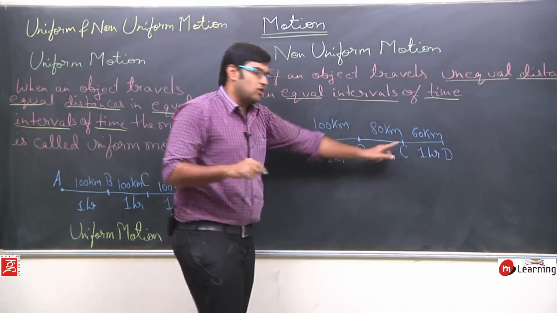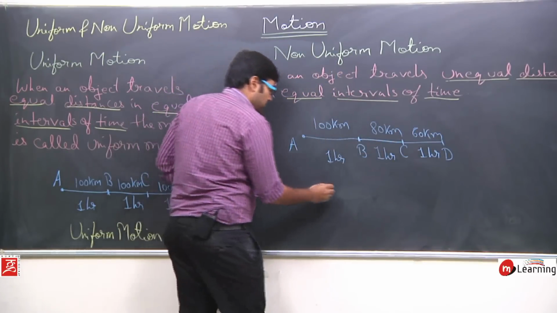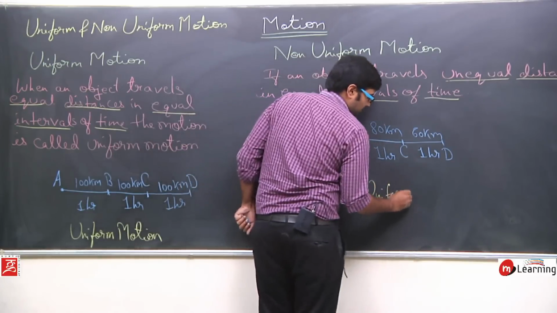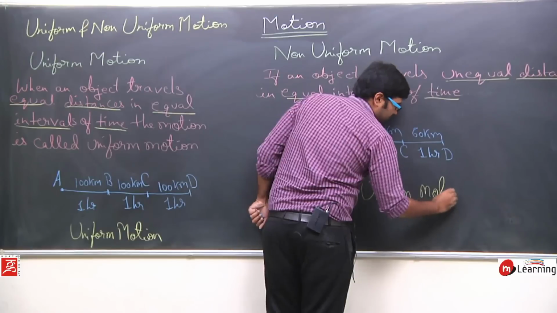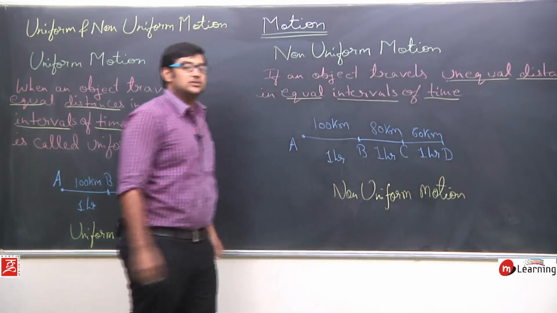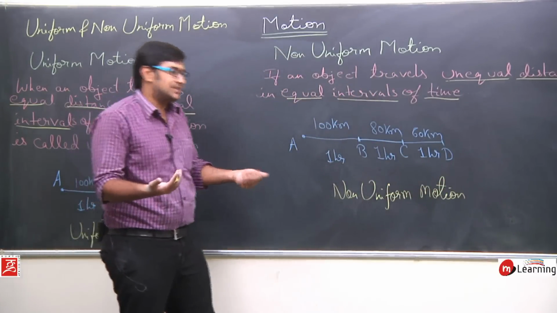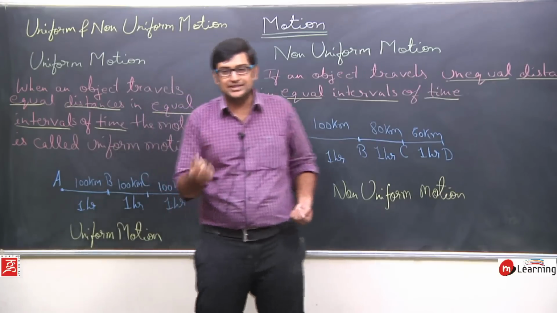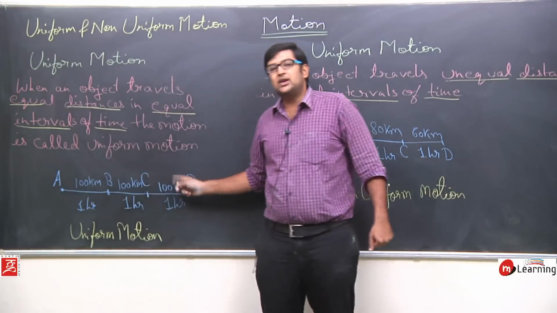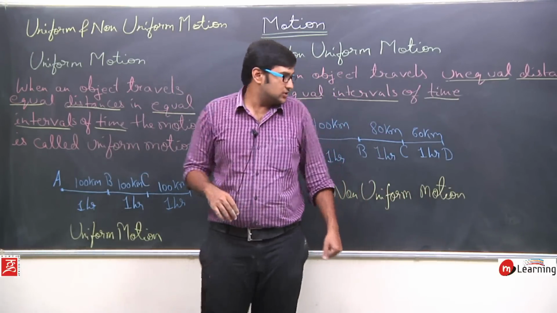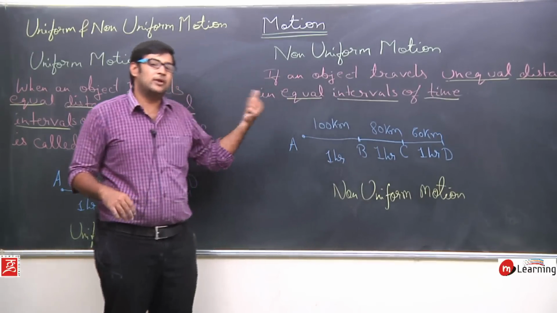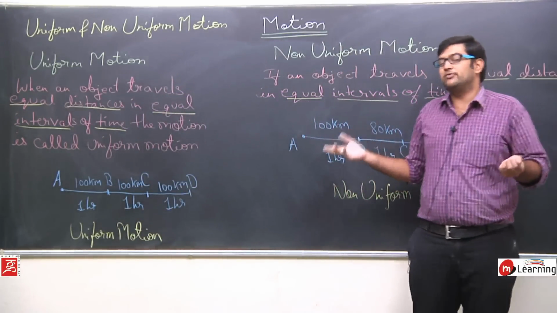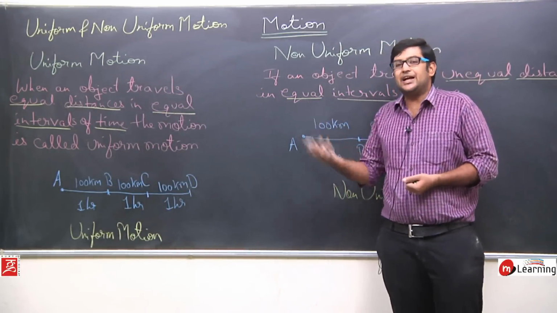So in this kind of motion, my motion is non-uniform motion, because I am moving unequal distances in equal intervals of time. So how can my motion be uniform? Because uniform motion means equal distances in equal intervals of time. So this is the definition of non-uniform and uniform motion. Please note this down, then we will discuss the difference between two very important quantities, that is speed and velocity.